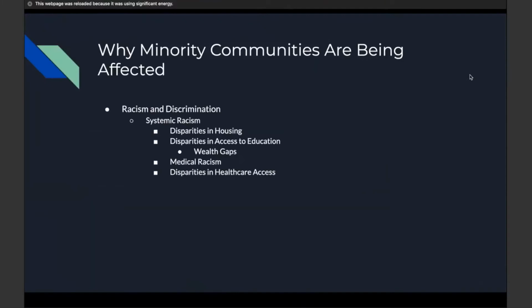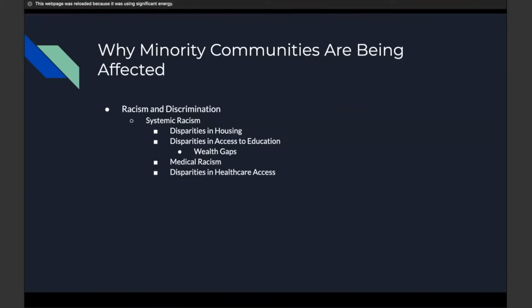The following forms of racism and discrimination that are still prevalent in the country have led to the previously discussed disparities. They include mainly systemic racism, which is also called structural or institutional racism, and is defined as systems and structures that have procedures or processes that are disadvantageous to minorities. Systemic racism creates disparities and makes it more difficult for minorities to participate in society and in the economy.